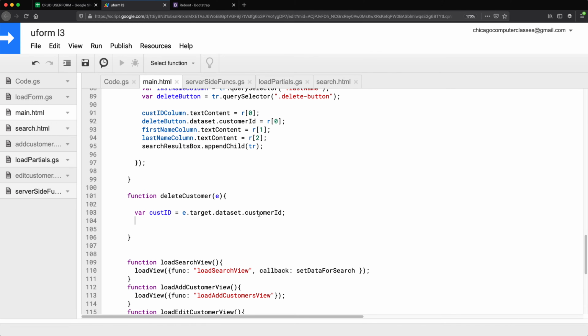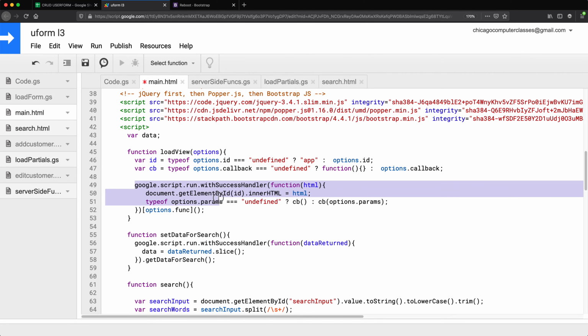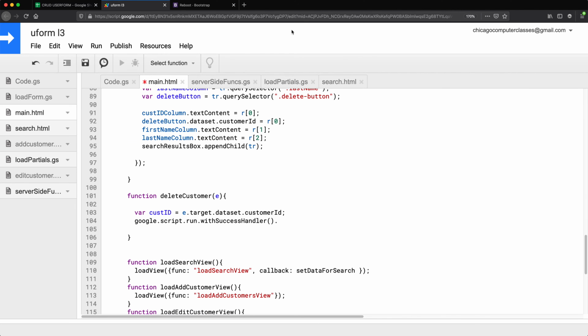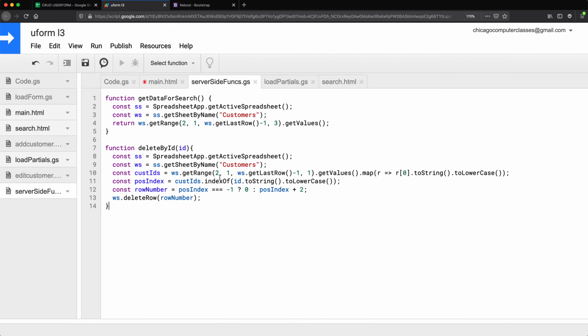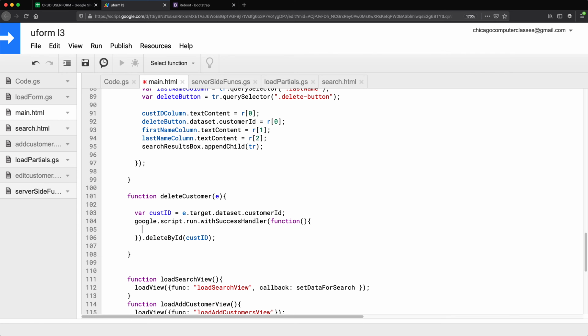So now once we have the ID of that customer, we should be able to now run that backend function to delete that customer with that ID. So I'm going to do google.script.run again. Let me just copy and paste from previous ones. And the function on our backend was deleteById. And the ID we're going to pass to it is going to be that customer ID. So for now, I'm going to pass a callback function here, and then we'll see why we need that.